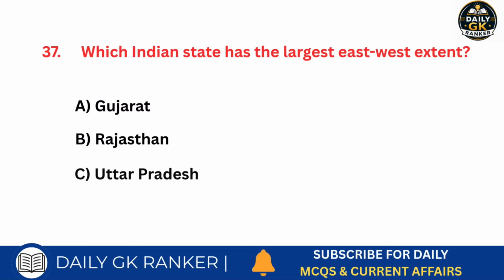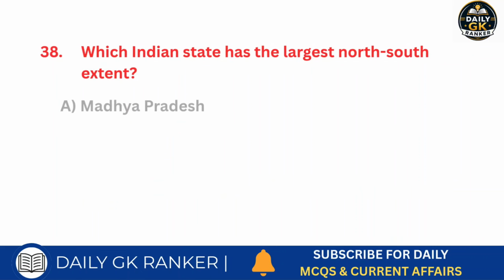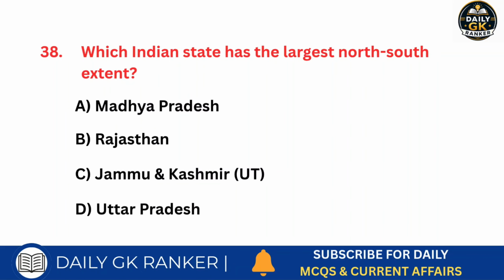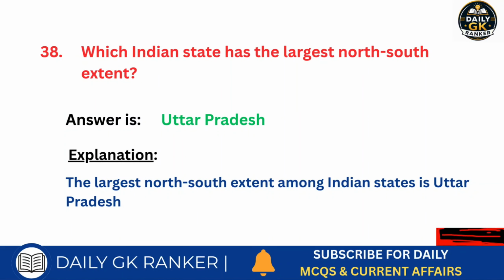Which Indian state has the largest east-west extent? Answer is Rajasthan. Which Indian state has the largest north-south extent? Answer is Uttar Pradesh.